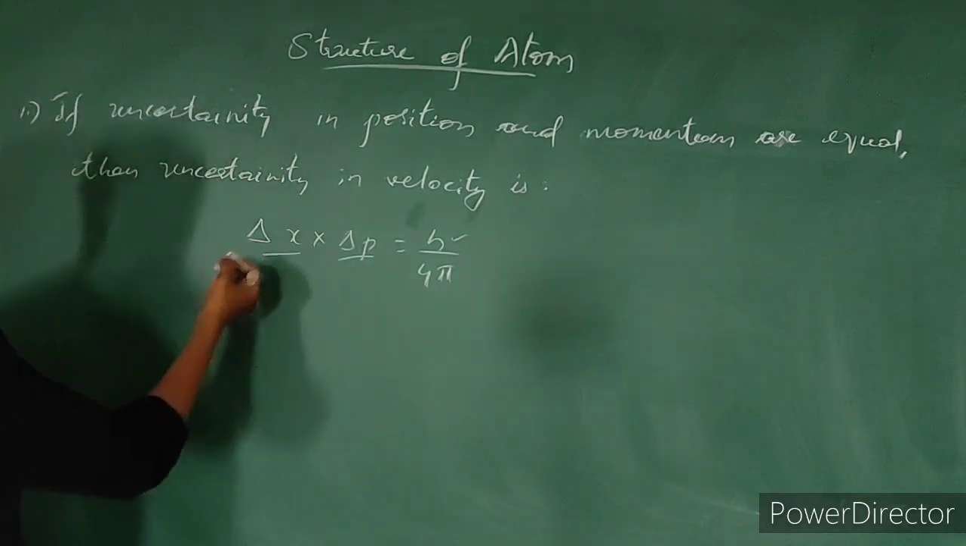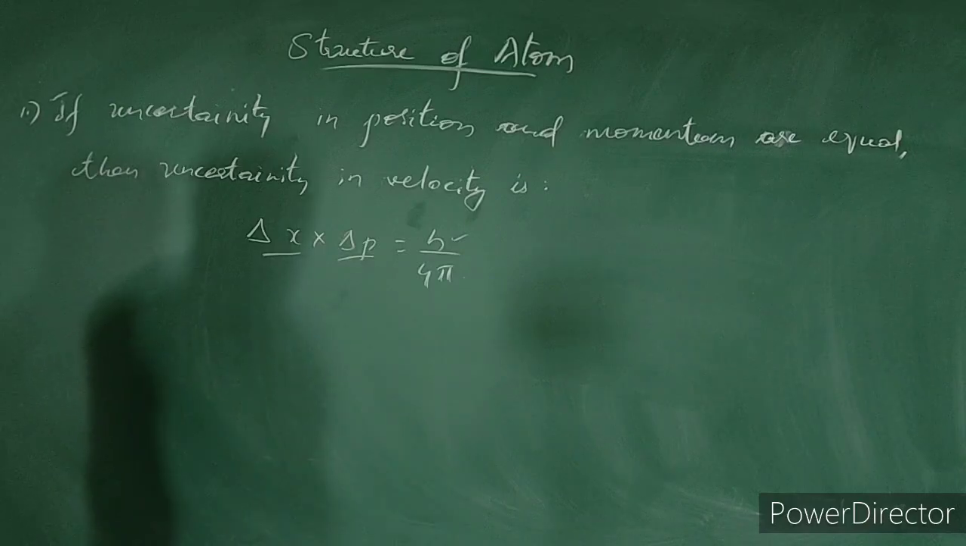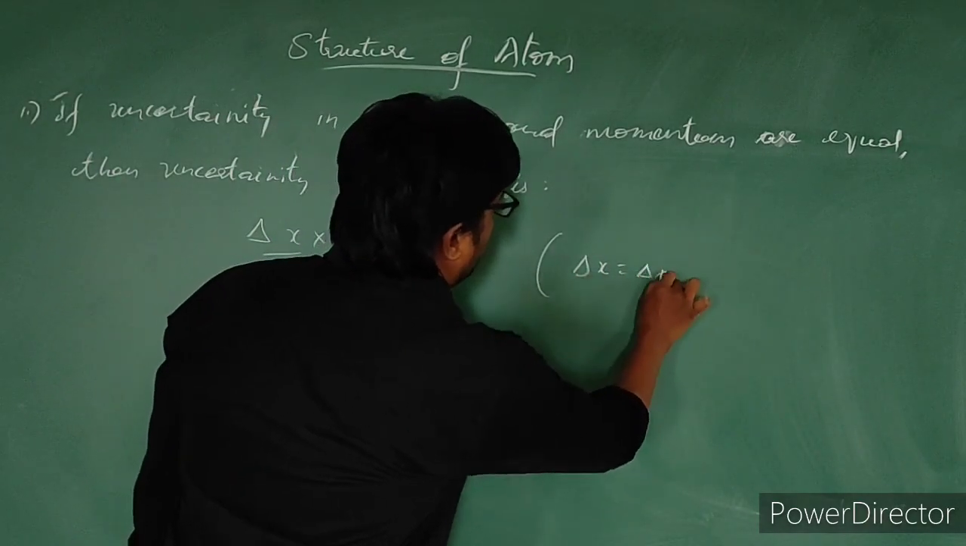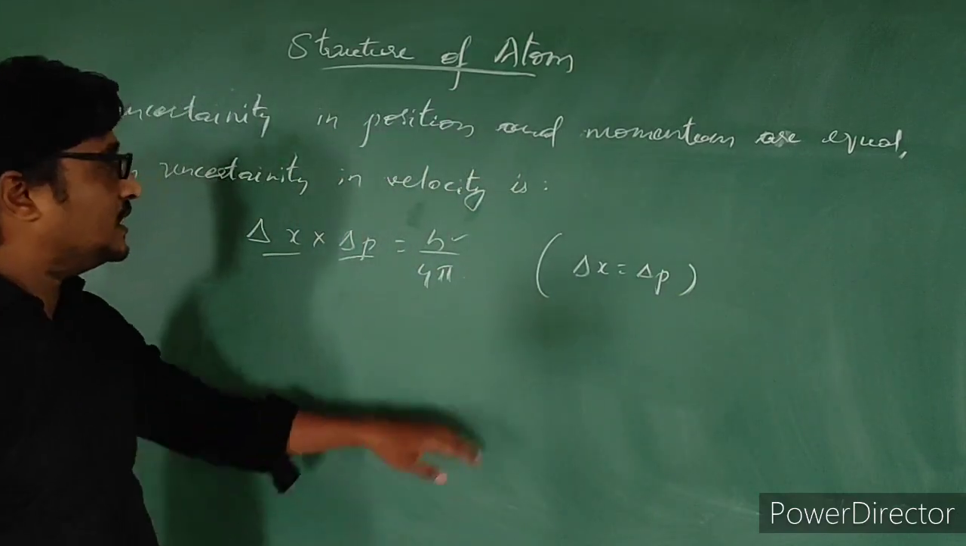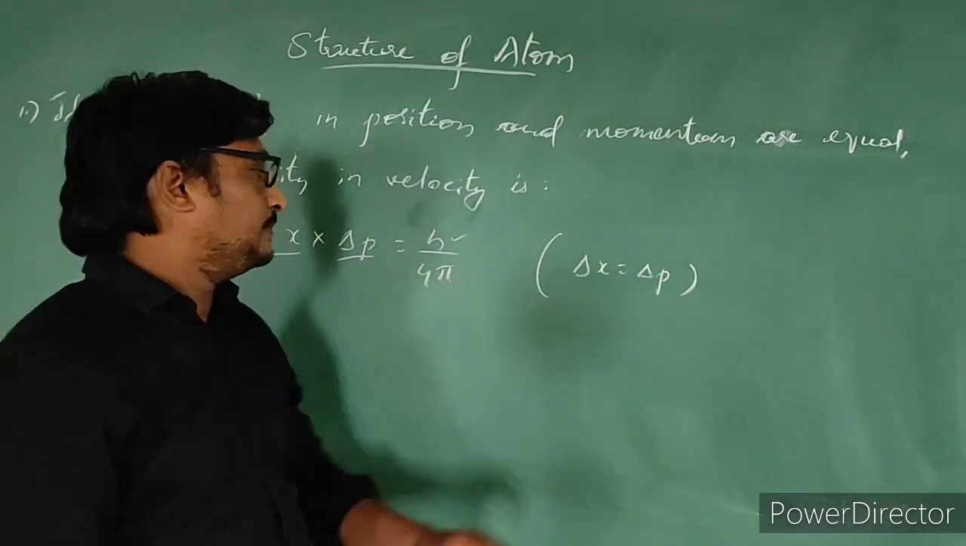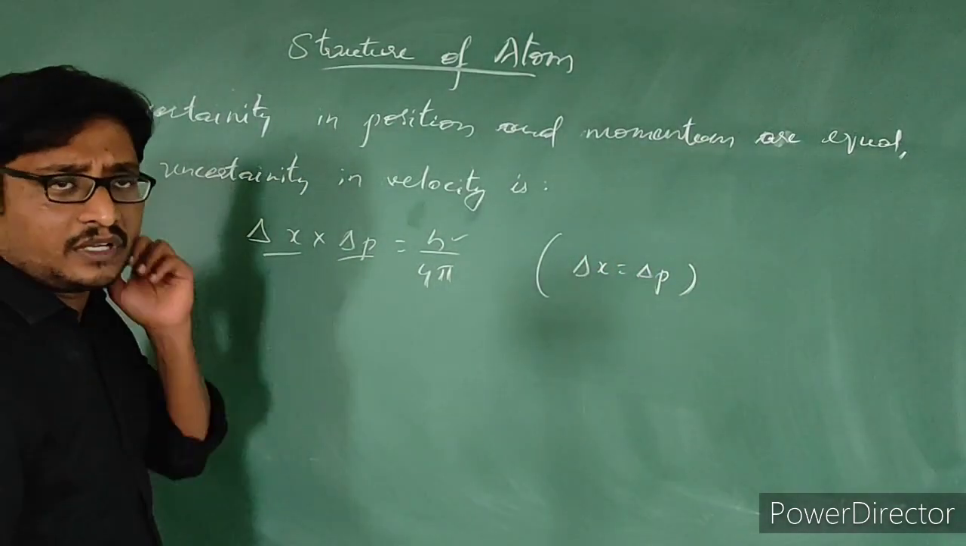Okay. So what he is saying in the question, uncertainty in position and momentum are equal, is nothing but del x is equal to del p. Uncertainty in position is equal to uncertainty in momentum. Then what will be the uncertainty in velocity?